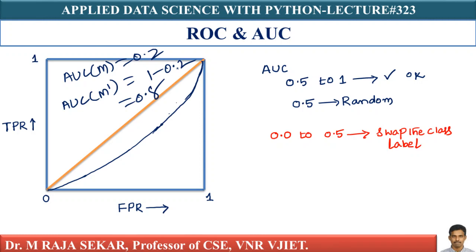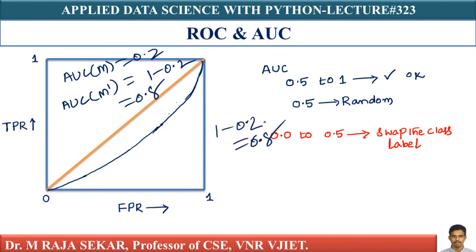So if you ever see a model with AUC less than 0.5, just swap the class labels, and you will get AUC equal to 1 minus 0.2, that is 0.8.